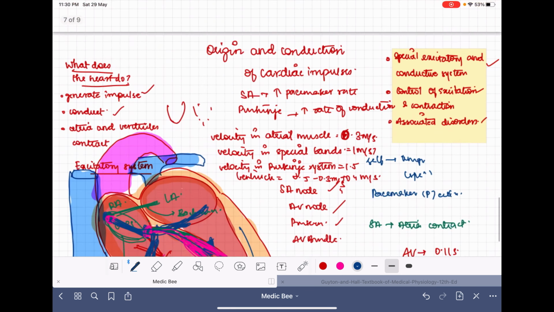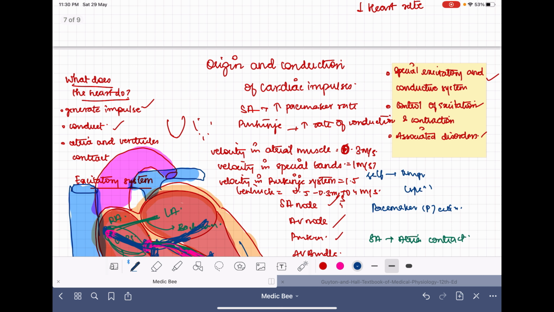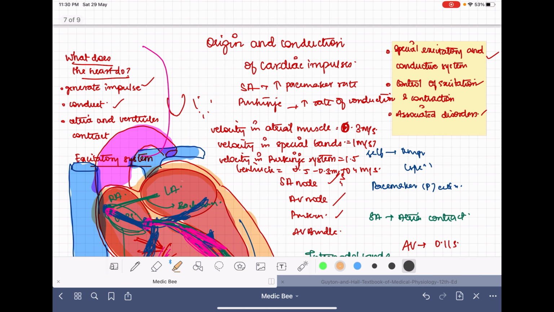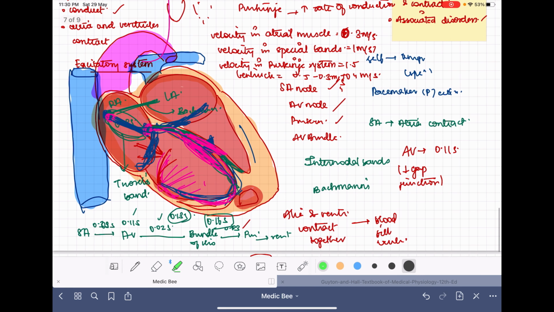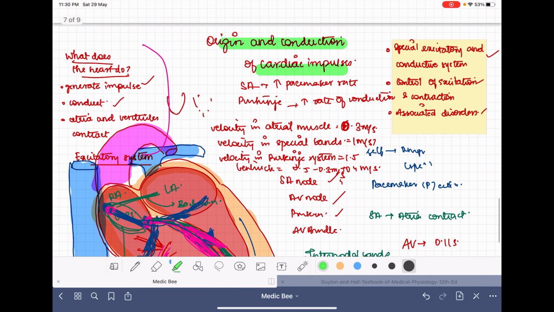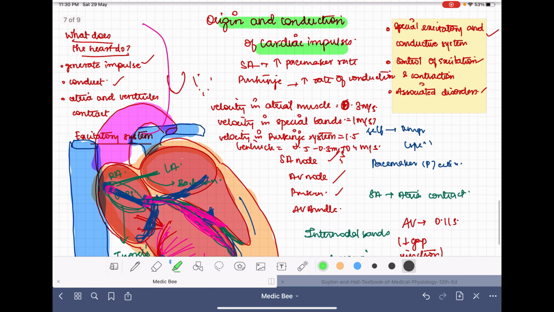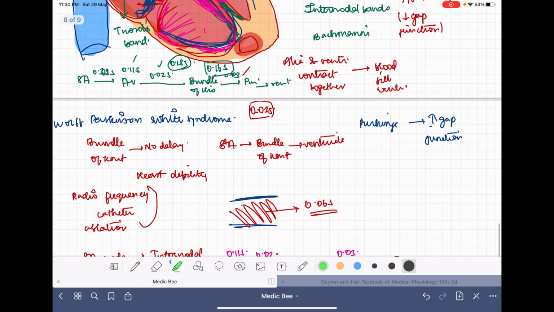So in this video, we have seen what the function of the heart is, and what important properties the heart should exhibit. We saw what special excitatory and conductive systems are present: the SA node, AV node, Purkinje fibers, the bundle of His. And how they are able to conduct, we also saw. And how the conductions are controlled, what the two phenomena are that can happen, and the associated syndromes. We saw the Stokes-Adams syndrome, and also the Wolff-Parkinson-White syndrome.